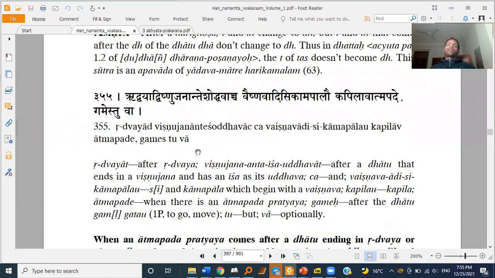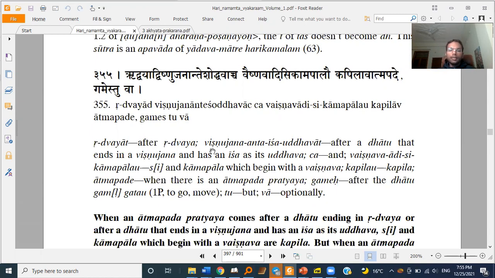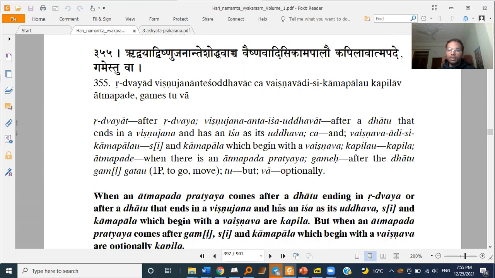Ridvayad Vishnu Janant Ish Uddhavat Cha Vaishnavadi Si Kamapalau Kapila Vatmapadi Gamestuva. That is, when an Atmapada Pratyaya comes after a dhatu, what kind of dhatu?